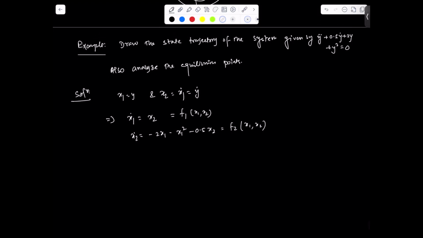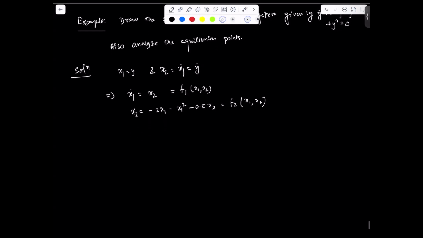If you notice this system, there is actually no control, it is the natural system, and we are studying whether the system is stable or not. Now to find the equilibrium point, we know how to find it. We make this equal to 0 and this equal to 0 and find the values of x1, x2, and this will give us the equilibrium points.